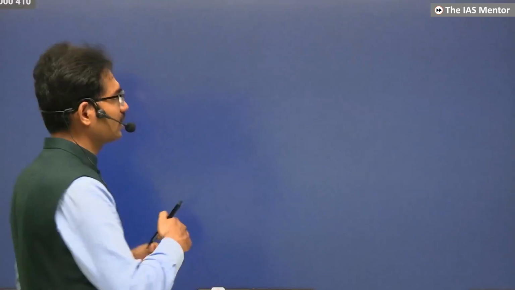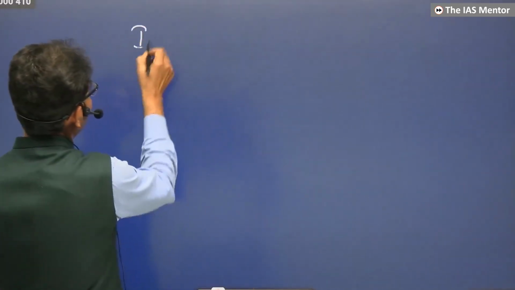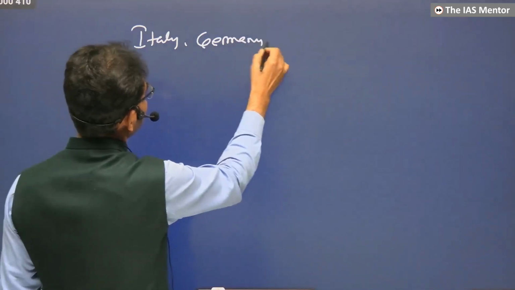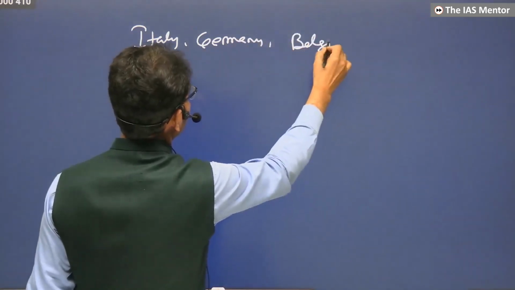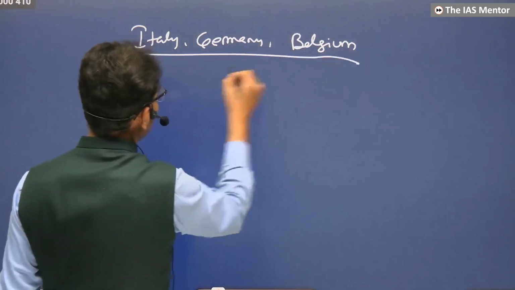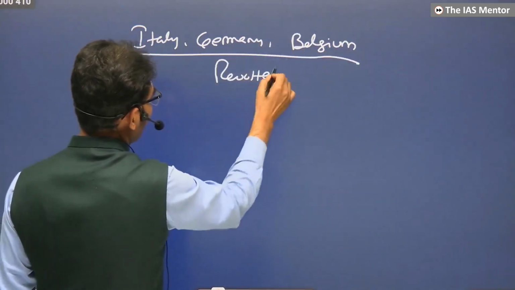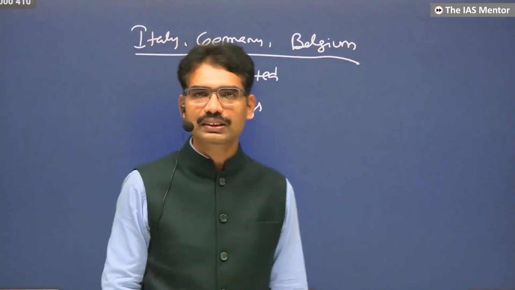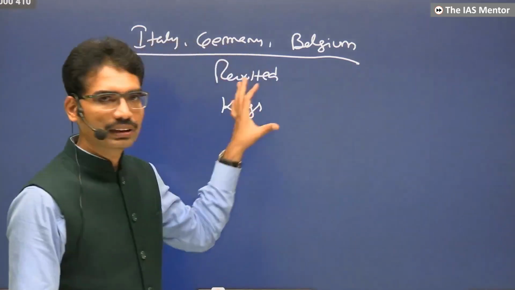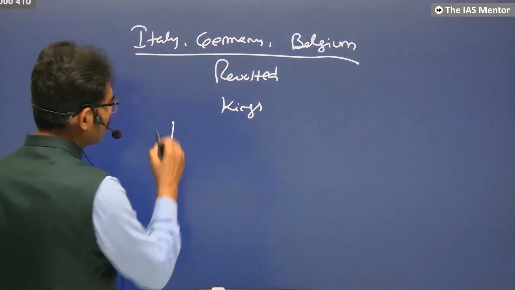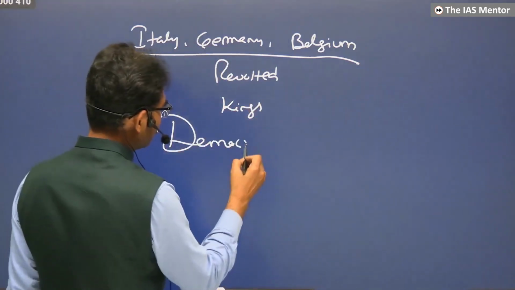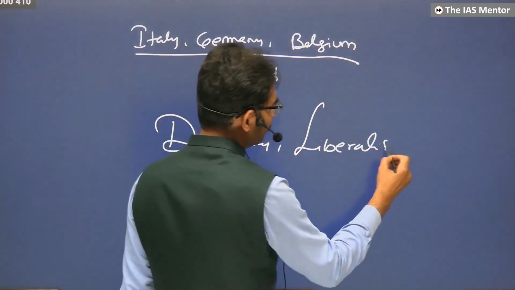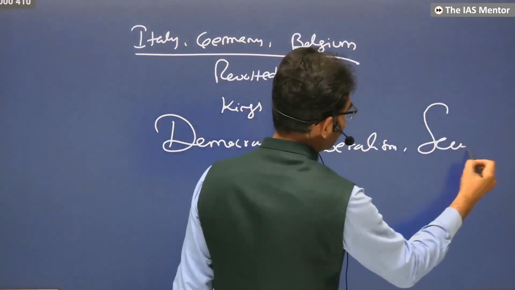A new king was established. The moment it happened, in Italy also, in Germany also, in Belgium also, they revolted against their kings, because their kings were also behaving in a similar manner. They also wanted freedom, democracy, liberalism, secularism.